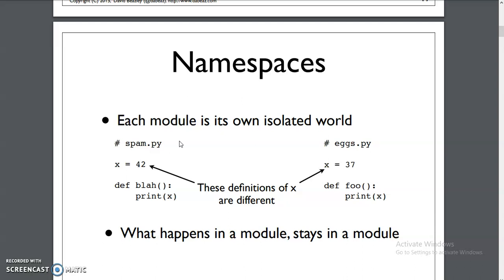Here each and every module is also a separate program, so whenever you declare variables with the same names, they cannot be considered the same; they cannot overlap. In this spam file we have one variable x with 42, and in the other file it has another variable x with 37. Whenever you call the function and print the x value, you will get 42 here and 37 here.